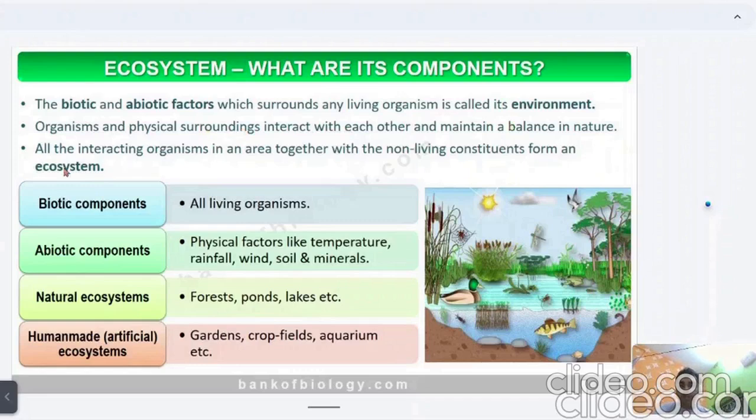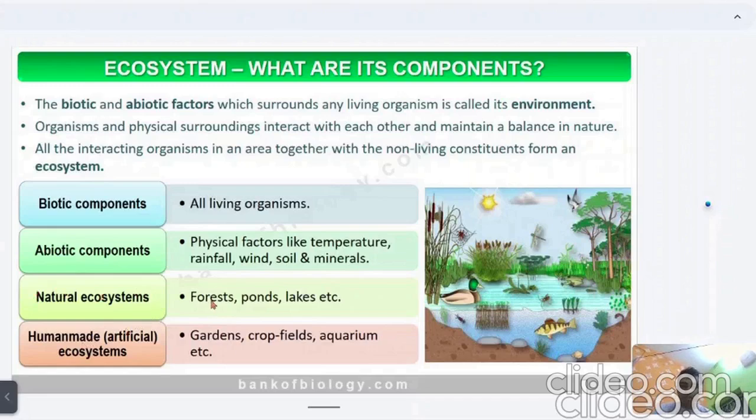Now we have to know what an ecosystem is. All the interacting living organisms in a particular area interact with each other, and they also interact with the non-living constituents, and form an ecosystem. Now, how many types of ecosystems are there? Ecosystems are of two types: natural ecosystem and artificial ecosystem.